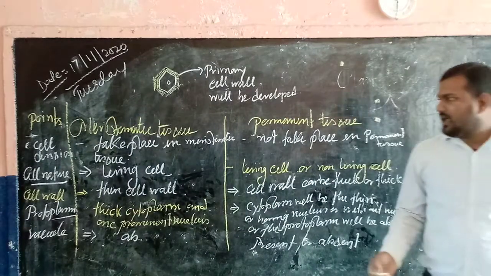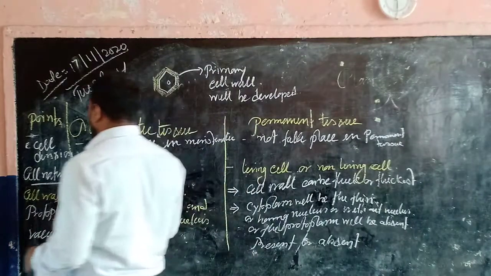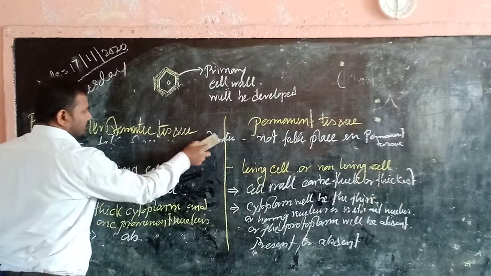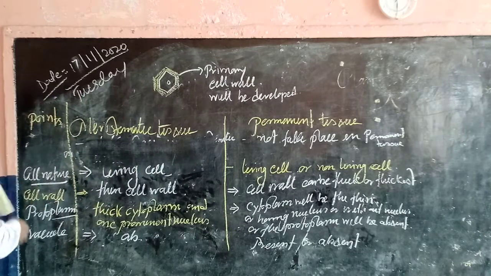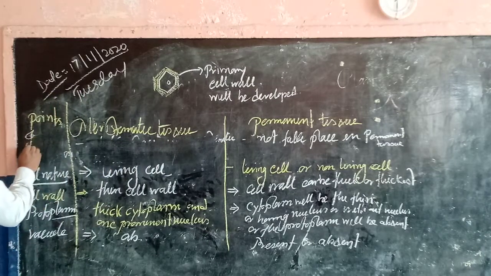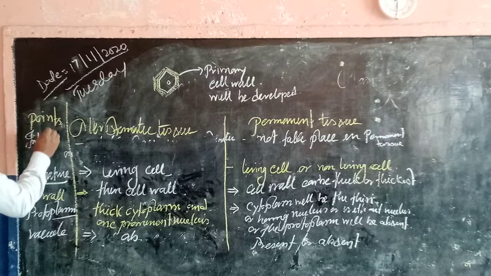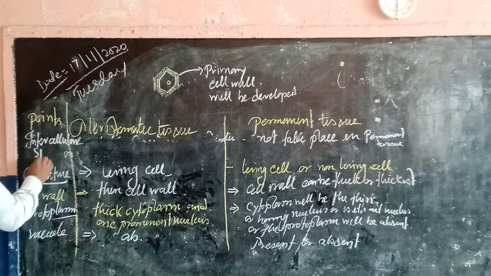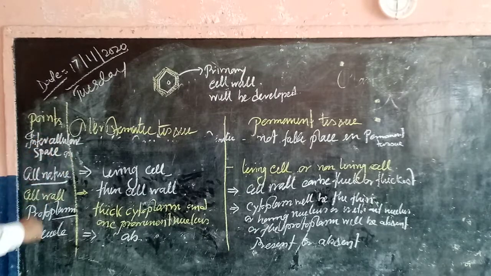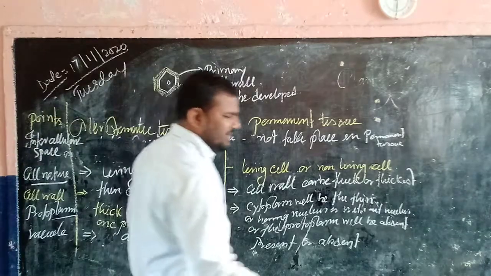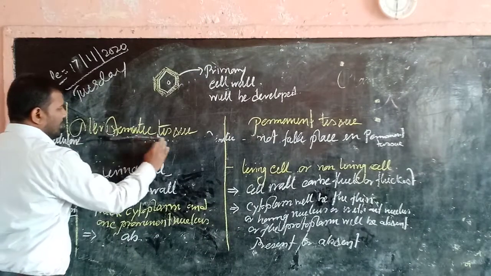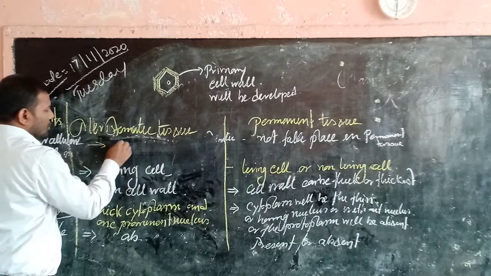Next point will be the intercellular space. The space between two cells is known as the intercellular space.